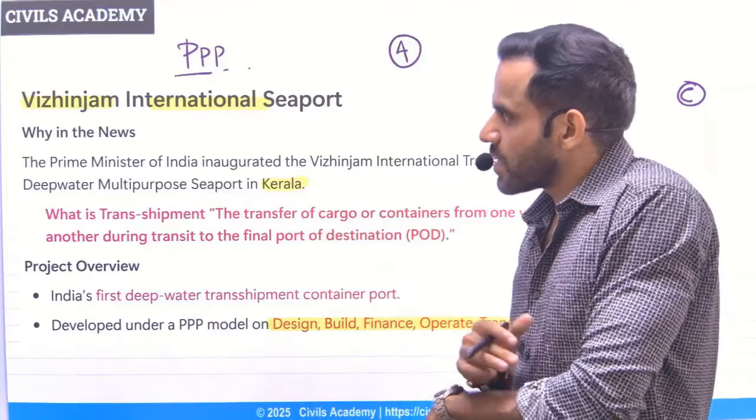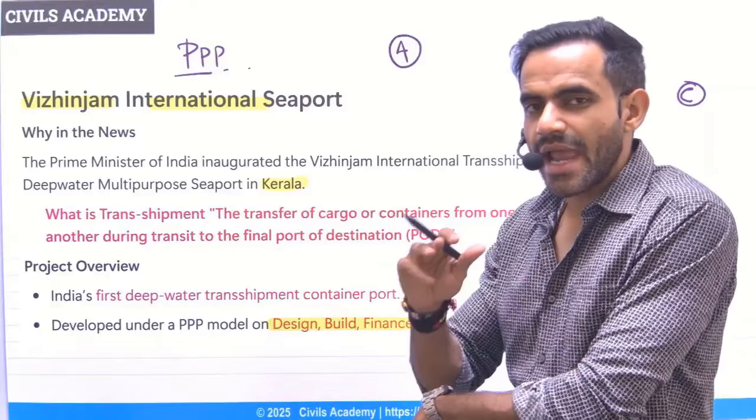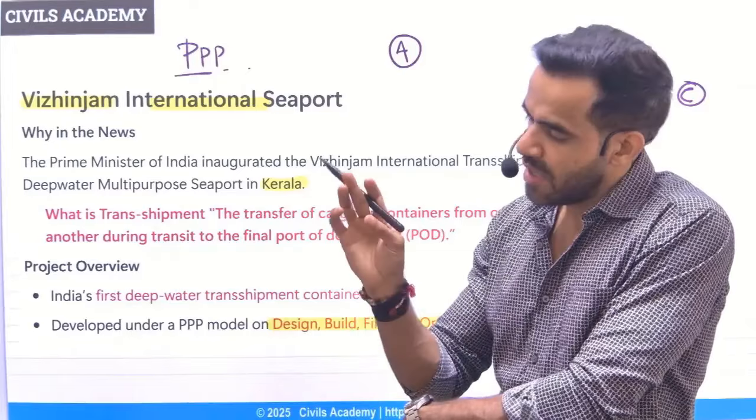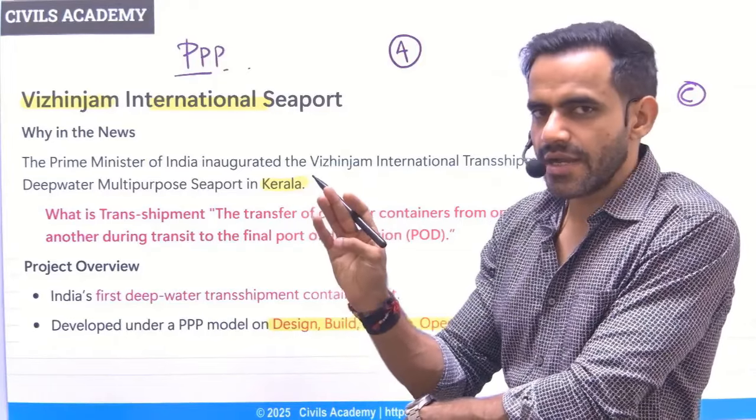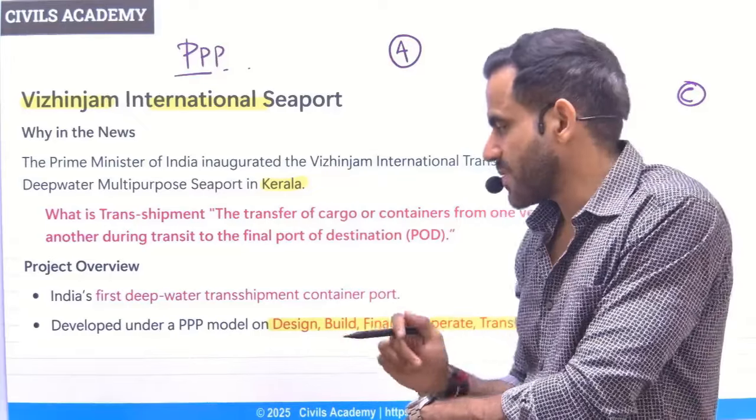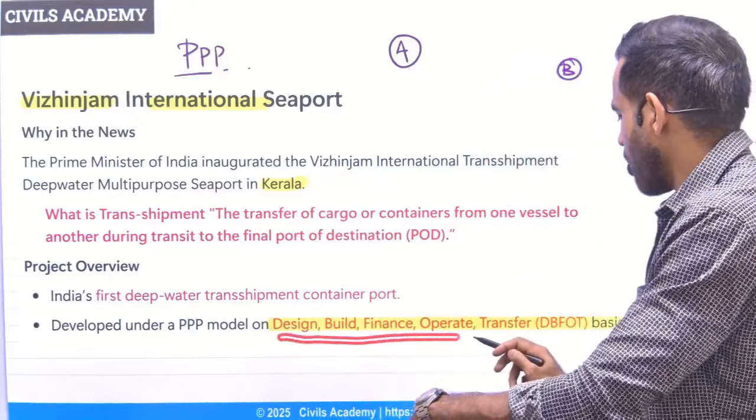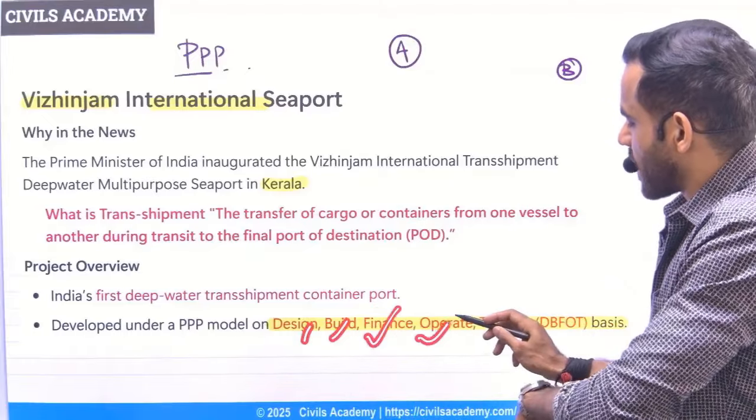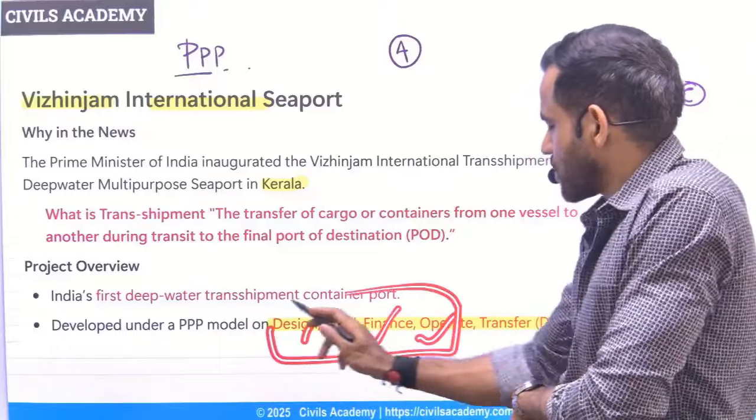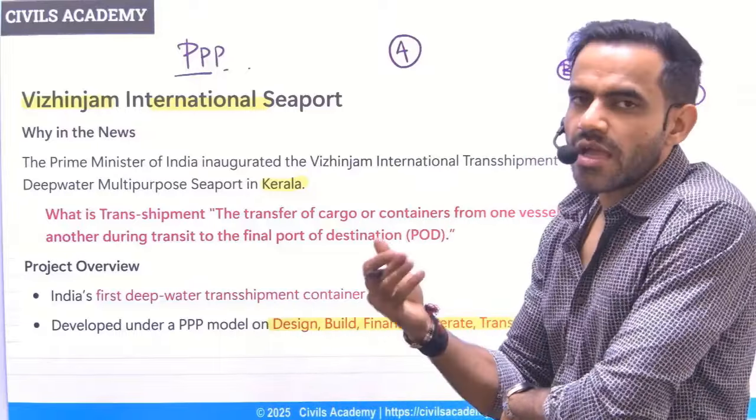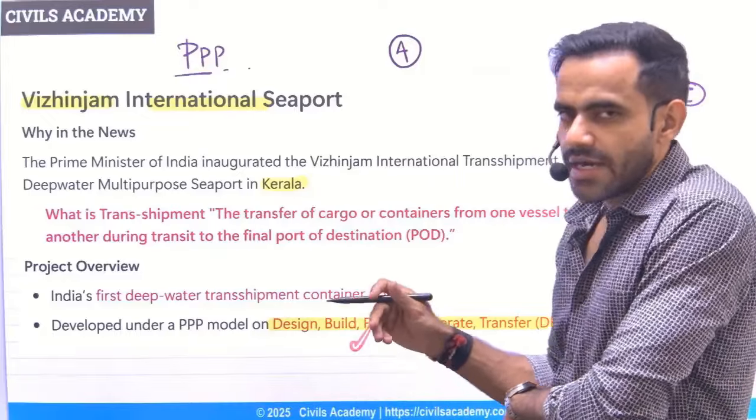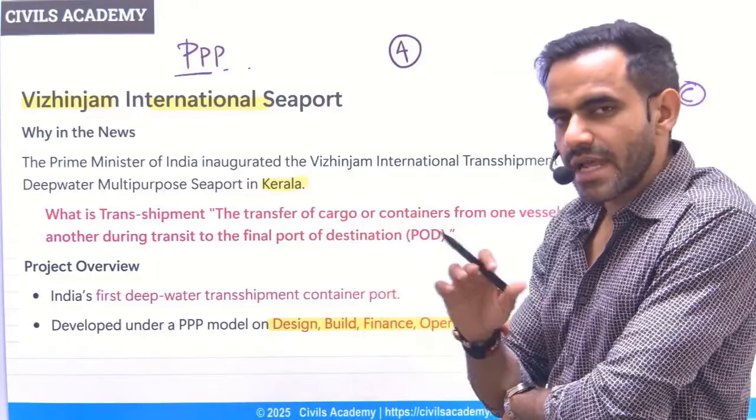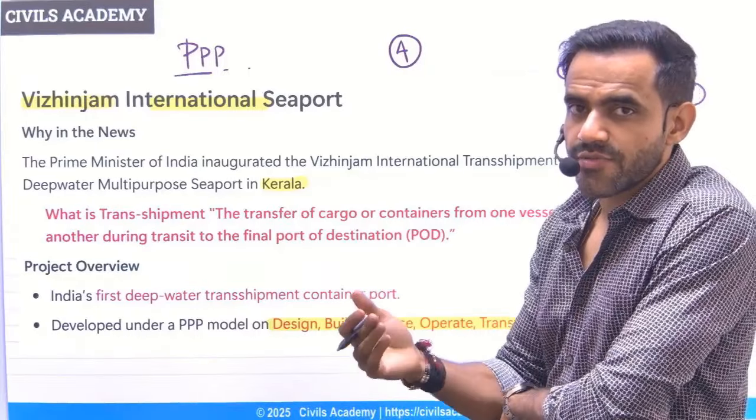So this Vizhinjam port is going to be our transshipment facility, and it is a public-private partnership. So it is a collaboration project of Government of Kerala, Government of India, and Adani Group. And this has been set up on the basis of DBFOT. What is this DBFOT? That is design, build, finance, operate, transfer. So Adani Group is going to do this, and then it will be transferred to the government. So that is the new finance model. Understand, these finance models are important from GS paper 3 perspective. Directly the term is mentioned, that is investment models.